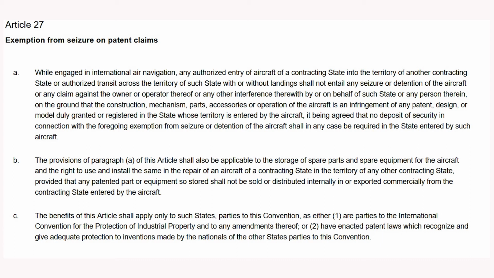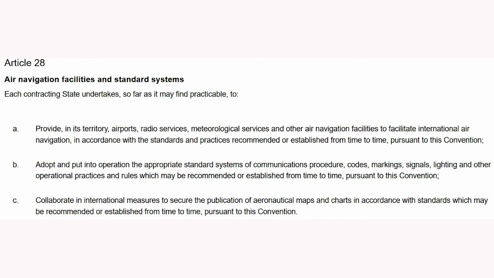The benefits of this article shall apply only to such states, parties to this convention, as either 1. Are parties to the International Convention for the Protection of Industrial Property and to any amendments thereof, or 2. Have enacted patent laws which recognize and give adequate protection to inventions made by the nationals of the other states parties to this convention.